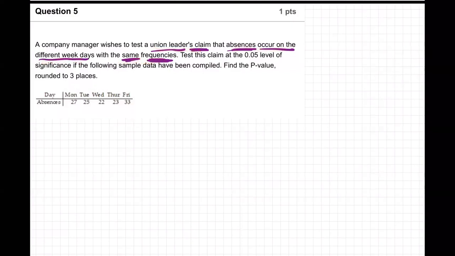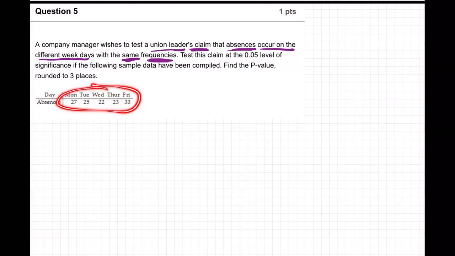So we've got to ask, what do the data say? These are not all the same, but is that by luck? Or is that so far from luck that we say, no, there's something going on there? Where does the data point? To figure that out, here's the key part: same frequency. What can we do for same frequency? We're asking if these numbers fit.